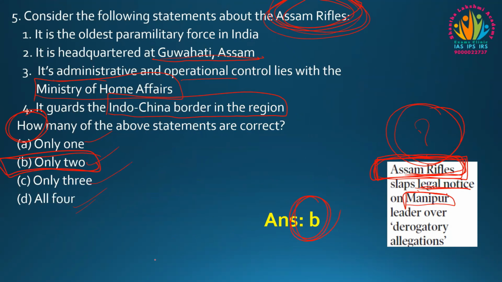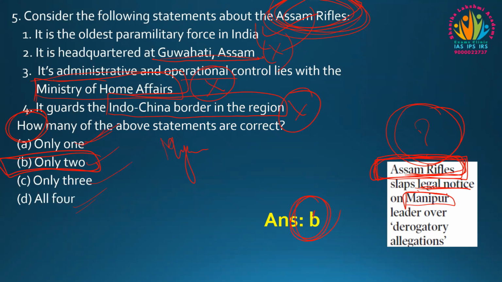So coming to the question, how many of these statements are correct? It is the oldest paramilitary force of India. This is correct. It is headquartered at Guwahati, Assam. No, it is headquartered at Shillong, Meghalaya. Its administrative and operational control lies with the Ministry of Home Affairs. This is also wrong. It guards the Indo-China border? No, it is the Indo-Myanmar border, so this is also wrong. So what is the correct answer?